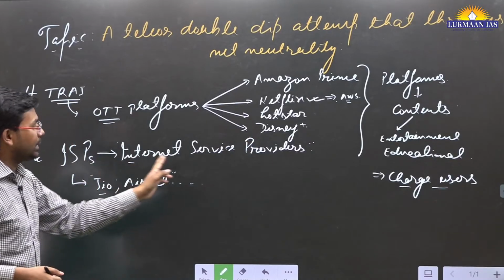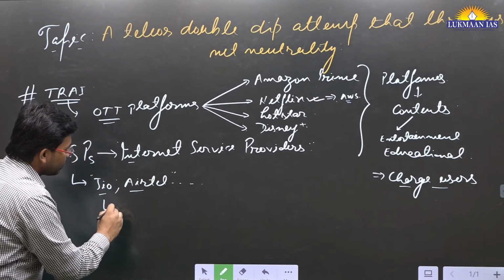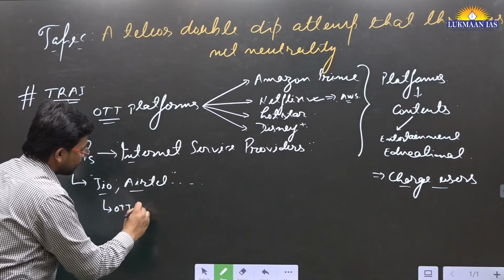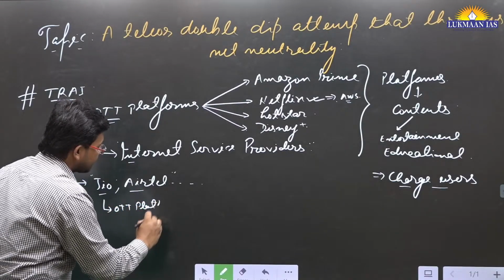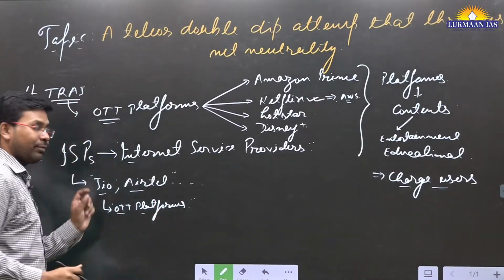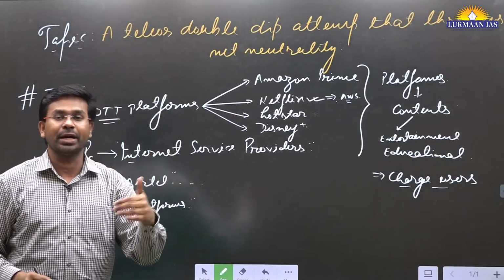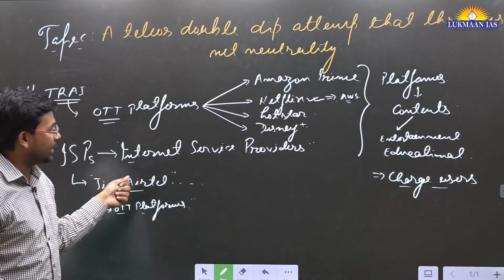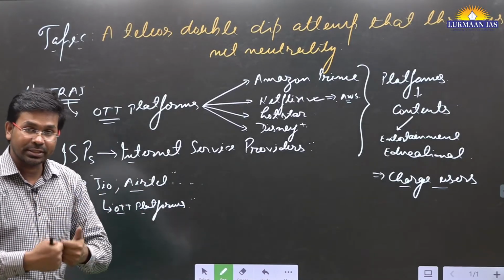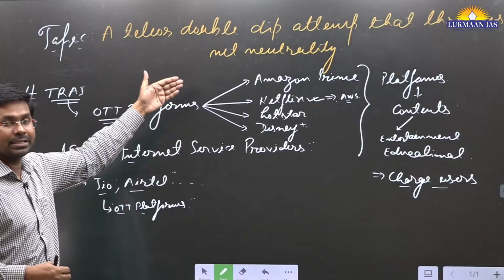However, if we talk about the internet service providers, these companies also have their own OTT platforms. For example, GeoTV, right? But these internet service providers are saying that because of the increased demand for internet, we have to create more infrastructure facilities for the demands that the OTT platforms are generating.